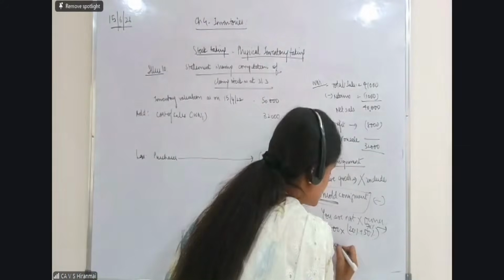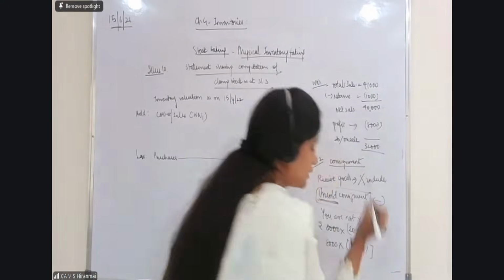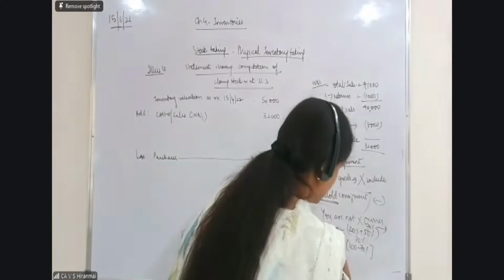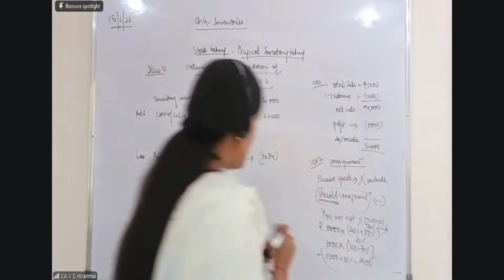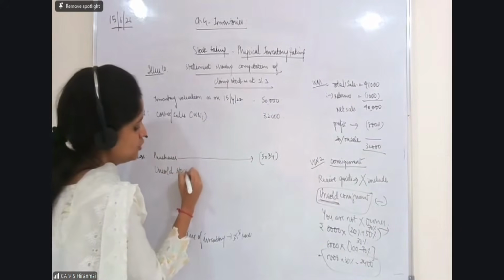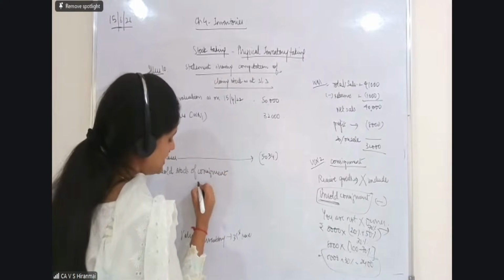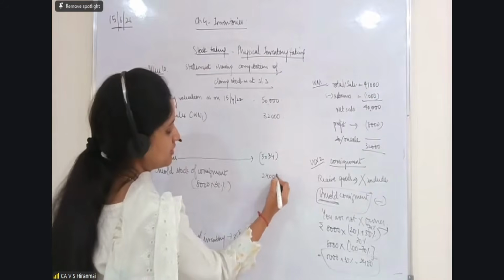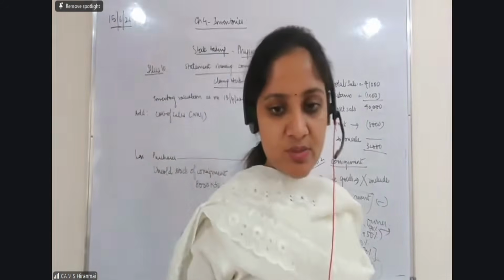So 8,000 into 100% minus 70% — 30% is the unsold value. So 8,000 into 30%, which is 2,400. Now I have to subtract it. The unsold stock of consignment, whatever is not sold, that is 8,000 into 30 percent, 2,400, I should reduce it here.